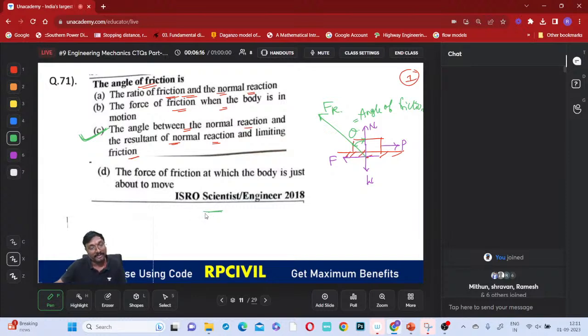We are covering PSUs, state AE JE, and SSC JE also, so you have to be careful. We are covering all of this. So shall I move to the next question? Have you all noted this?